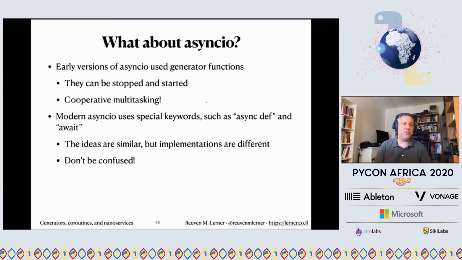But a number of years ago, Python decided to get away from using explicit generator functions and started going in the direction of using keywords. Now use async def to say that you want to create a special definition, a special function that will create tasks for async IO. And await, which basically says, I know that something's going to take a long time, so I will give up control of the CPU. Just come back to me if you don't mind. So the ideas are similar. There is some overlap, and historically, there was especially overlap. And you'll find lots of documentation online that makes it sound like the two are the same, but they're not. Don't be confused too much.